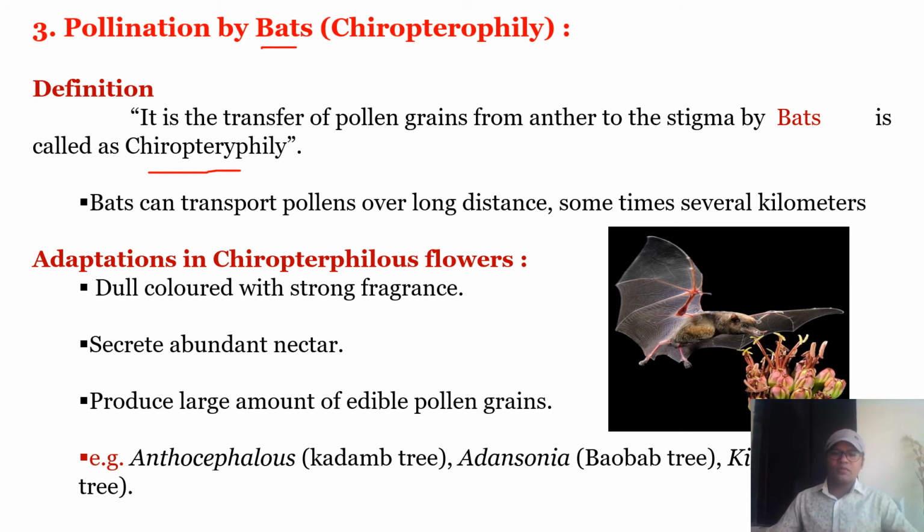So what are the adaptations in such flowers? They are dull colored with strong fragrance, as bats have a strong sense of smell. They secrete abundant nectar and produce a large amount of edible pollen grains. So as to eat the pollen grains and the nectar, bats visit such flowers. Examples are kadamba tree, baobab tree, and sausage tree.